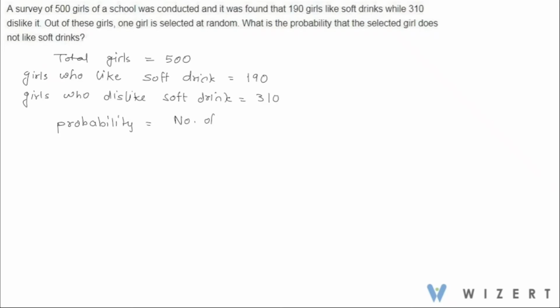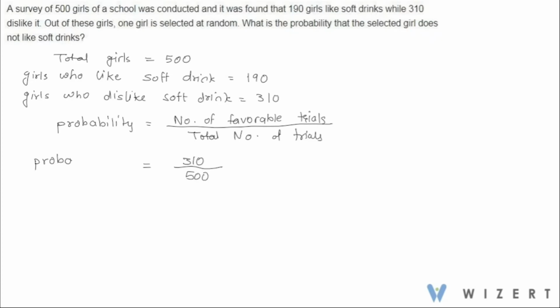number of favorable trials divided by total number of trials. In this case, total number of trials is 500, and out of them a random girl is selected. So probability of a girl who does not like soft drinks is going to be 310 by 500.